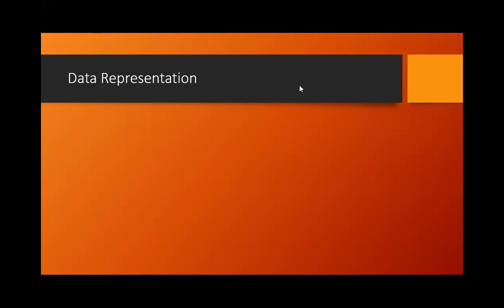Now, apart from what type of data it stores, can you think of the memory allocated for each of these particular data types? Is it the same or does it vary depending upon what type of data it is? It varies, sir. So for integer, how much memory is required? 1 byte. Can anyone else answer for the integer? 2 bytes. It is not 1 byte, it is 2 bytes. Okay.